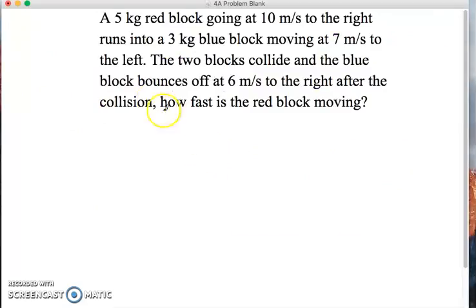Okay, so what I have here is a nice example problem of this type of collision. You're going to see lots more of these later. Before I go through the solution, take a minute or two and get as far as you can solving it. Okay, take an attempt at solving it.